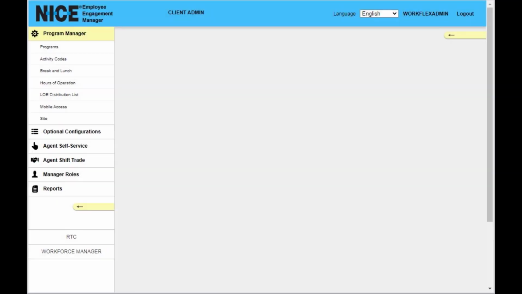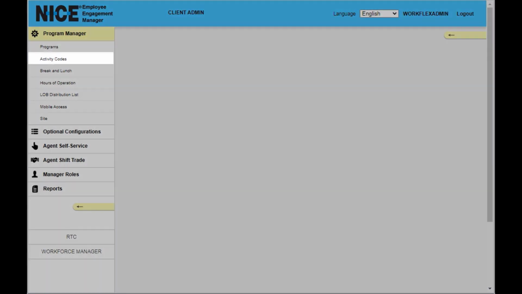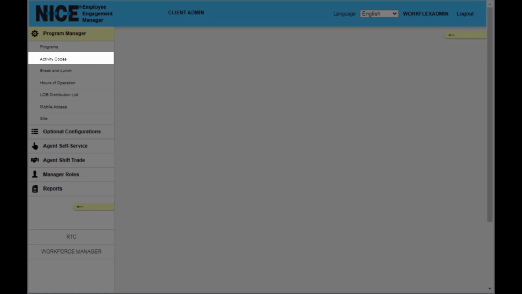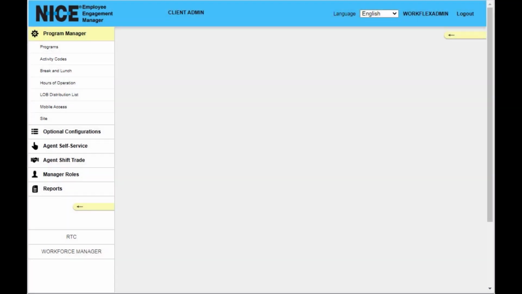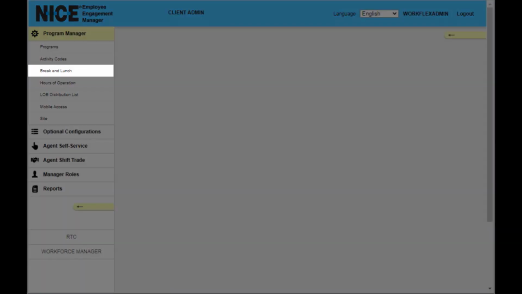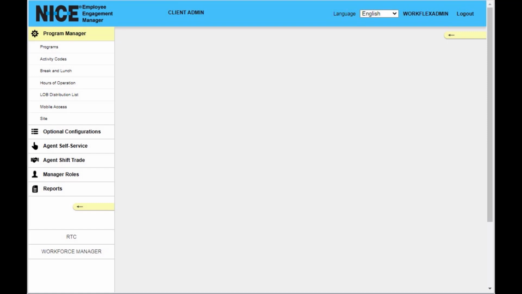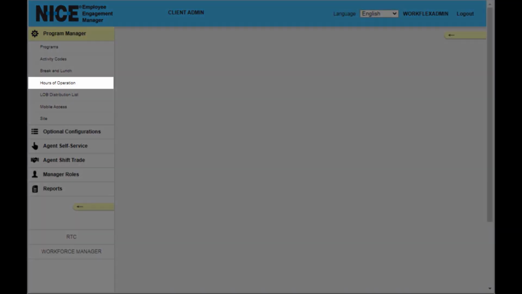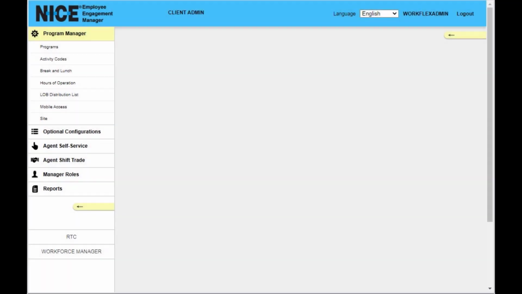After associating all the necessary entities and setting the parameters for your new program, you must configure the other items listed under Program Manager in the order they are listed. Click Activity Codes to map activity codes to determine how EEM updates WFM, interprets schedules from WFM, and reports on schedule activities. Click Break and Lunch to create and associate break and lunch templates to each of the program sites. Click Hours of Operation to define the hours of operation for each day of the week for each site and skill combination for the program.